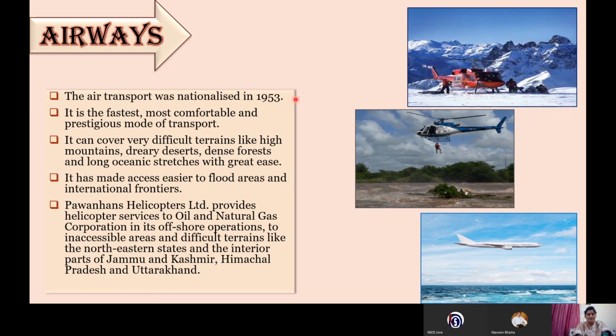It was nationalized in 1953. It is also considered the fastest and most comfortable mode of transportation. Apart from that, it is also said that it is a prestigious mode of transport. How is airways a prestigious mode of transport? Because it is not easily affordable by common people.